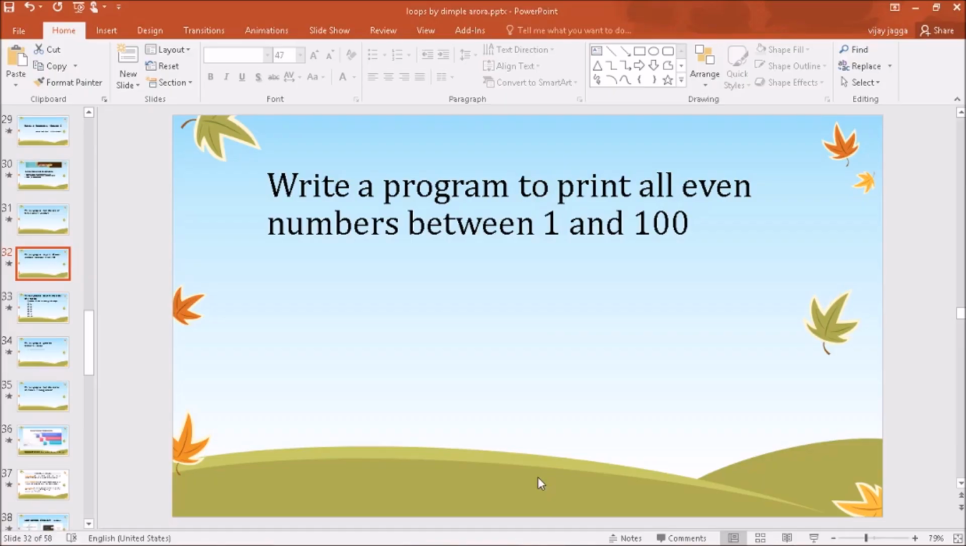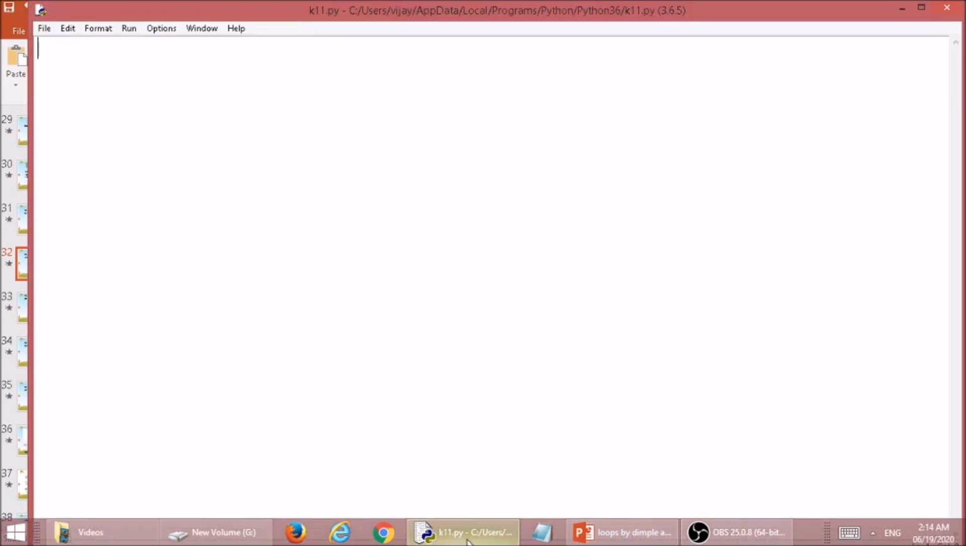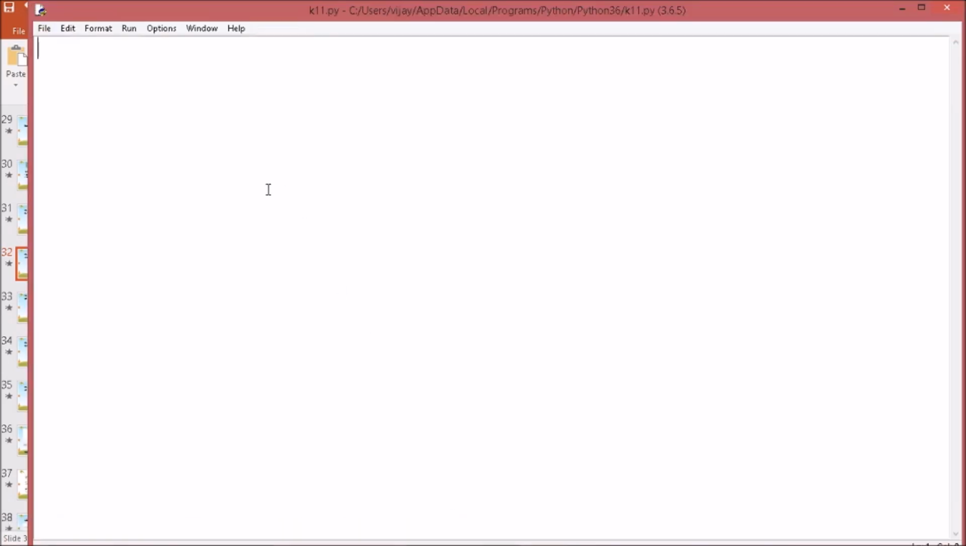Moving on to the next example, that is write a program to print all even numbers between 1 and 100. So let us see how it works using Python. So we need to print all even numbers from 1 to 100. So even numbers are 2, 4, 6, 8 and so on. So we should start with the starting value 2 and end with the value 100, for I in range